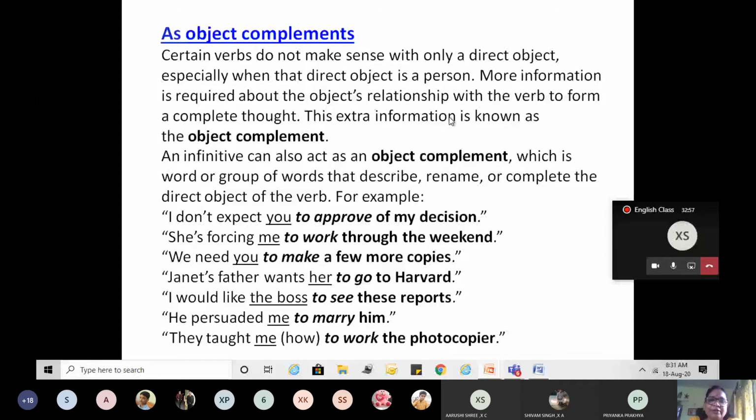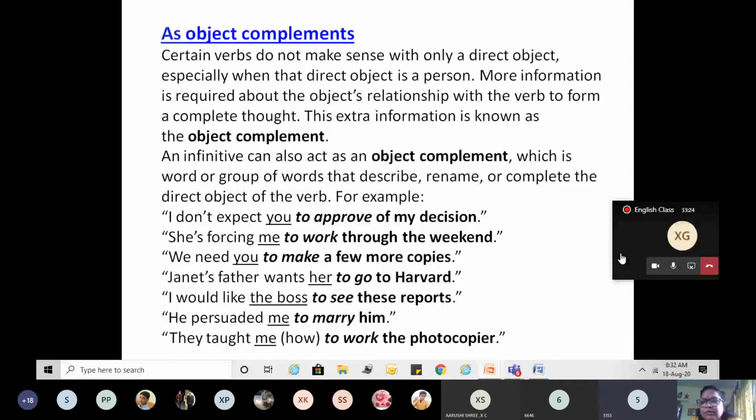Can you read the sentences? Yes, read the sentences. I don't expect, yes, read it, beta. I don't expect you to approve of my decision. Yes.